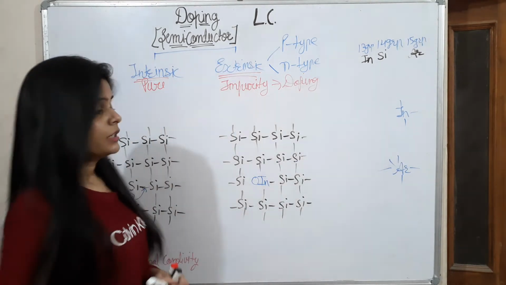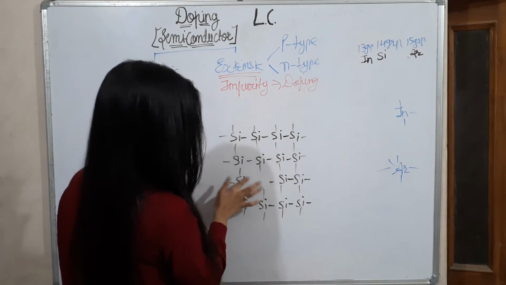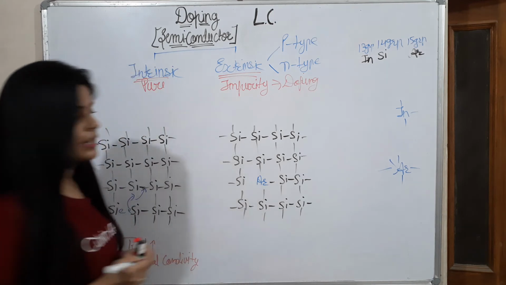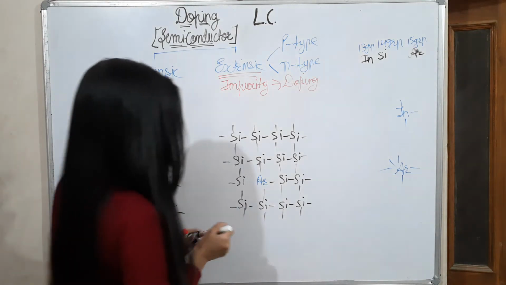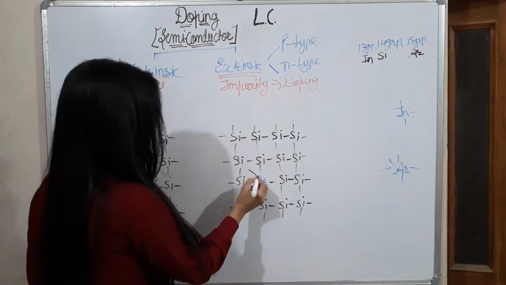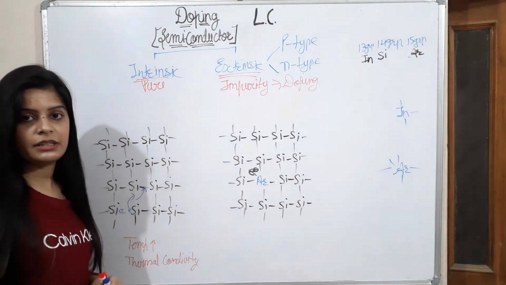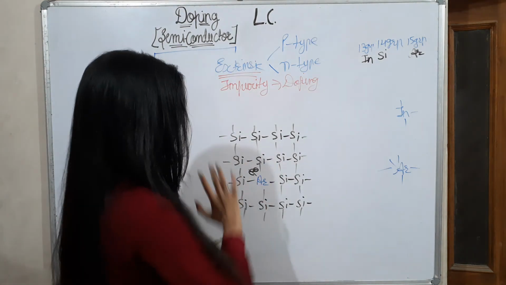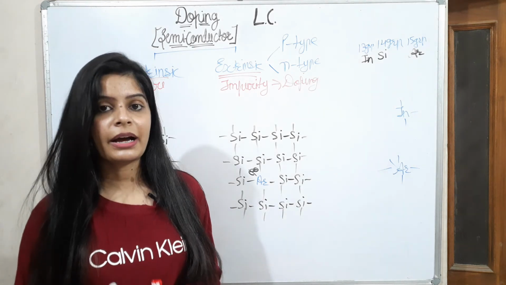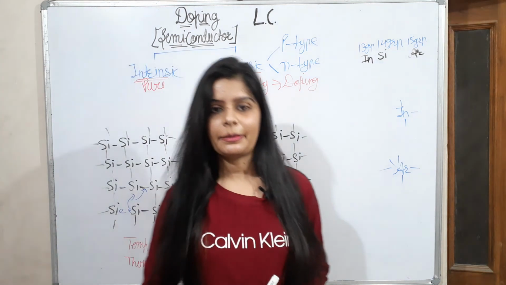So now I am rubbing it from here and adding arsenic, doing doping by arsenic addition. It has 5 valency, so it is bonded to 4 silicon atoms and the remaining 1 electron is freely present here, so it will move in the voids and conduct electricity. Here the electricity is conducted by electrons, that's why it is known as an n-type extrinsic semiconductor.